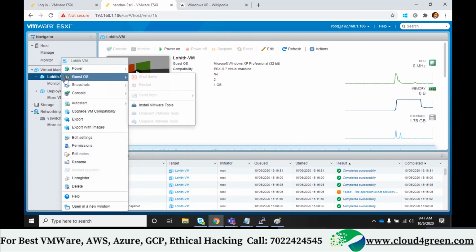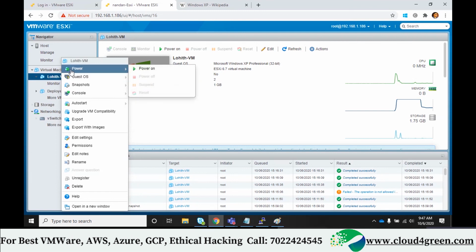Sir, why do we need that NIC card? In production, for any reason, I want to communicate to the 192.168.1.x series and also the 192.168.29.x series. I want to communicate with two different ranges. In production, we use it for many reasons. One is for backup, there will be a separate NIC card. Production will have a separate NIC card, and management will have a separate NIC card. You will see three NIC cards in a production VM.